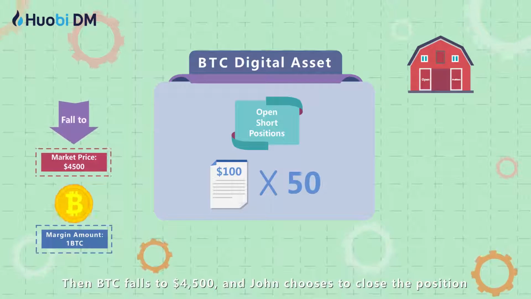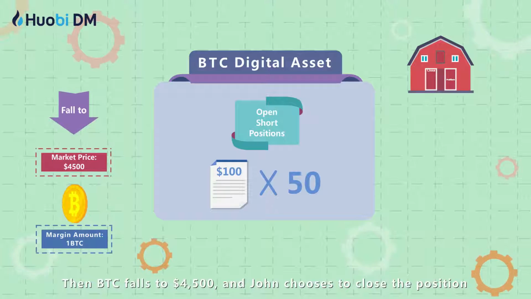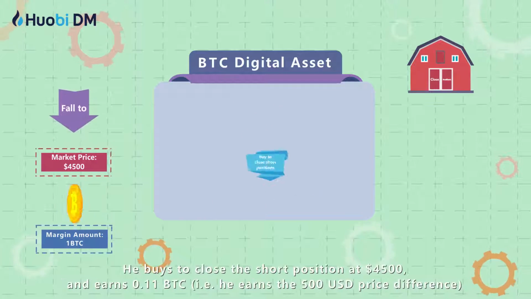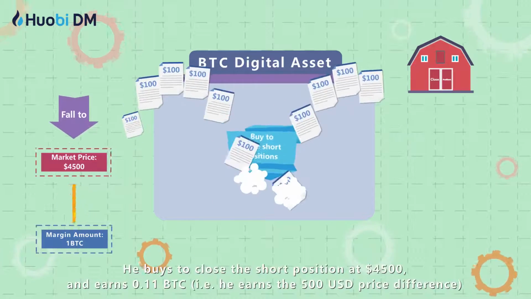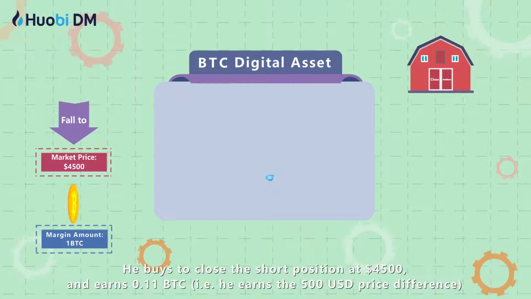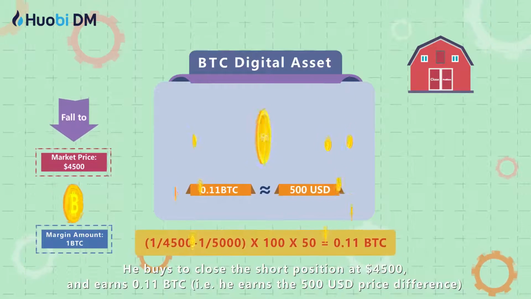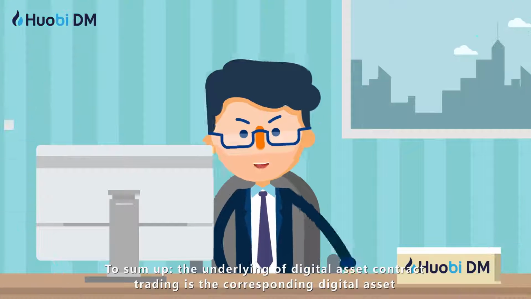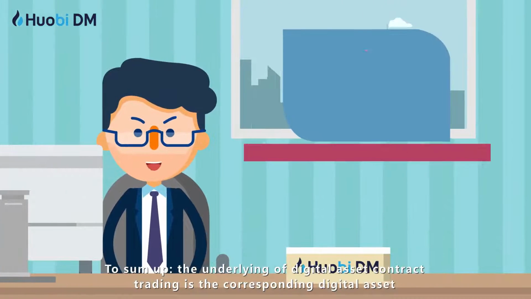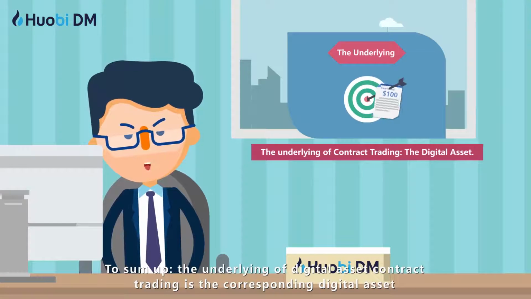Then BTC falls to $4,500 and John chooses to close the position. He buys to close the short position at $4,500 and earns 0.11 BTC. To sum up, the underlying of digital asset contract trading is the corresponding digital asset.